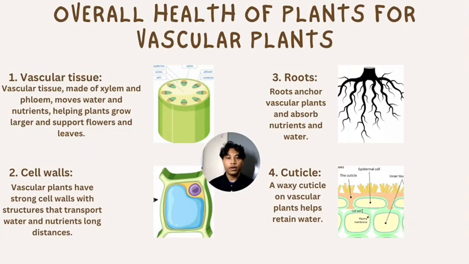Okay, for the point of overall health of plants, vascular plants are divided into four parts: vascular tissue, cell wall, root, and cuticle. Vascular tissue, made of xylem and phloem, moves water and nutrients, helping plants grow larger and support flowers and leaves. Vascular plants have strong cell walls with structures that transport water and nutrients over long distances. The roots anchor vascular plants and absorb nutrients and water. The last one is the cuticle: a waxy cuticle on vascular plants helps retain water.